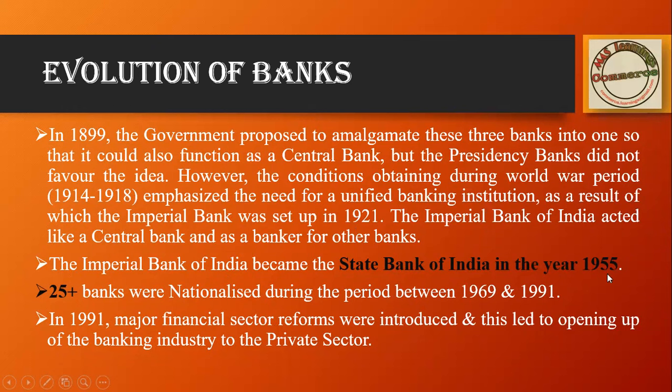Later on, in 1955, once we got independence, we converted the Imperial Bank into State Bank of India. During 1969 to 1991, more than 25 banks were nationalized. This is also evolution, and banks underwent major reform in 1991 because of the LPG policy.